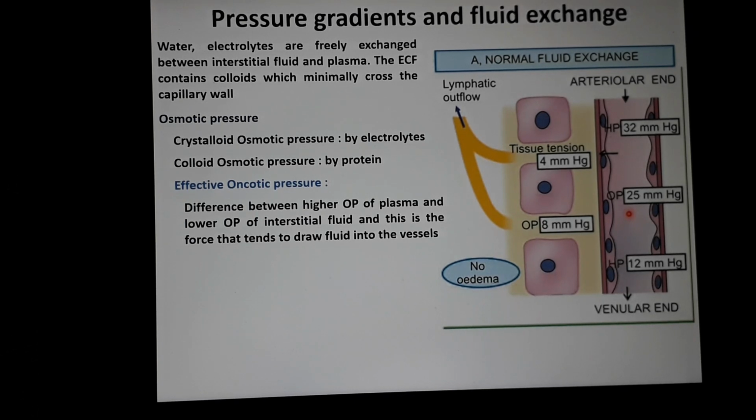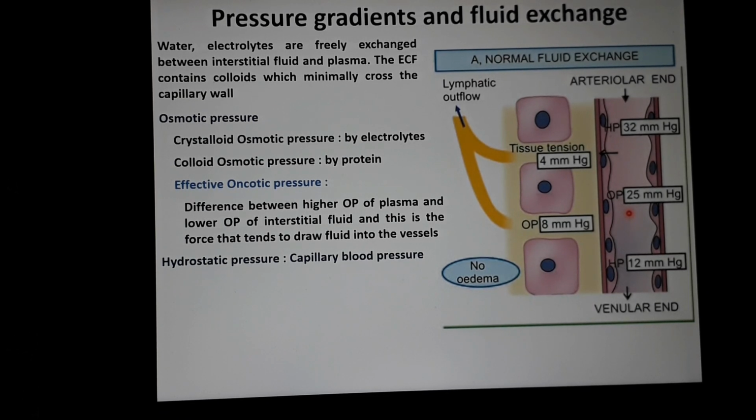Now coming to hydrostatic pressure. We also call it capillary blood pressure. There is a considerable variation of capillary hydrostatic pressure between the arteriolar end and the venular end.